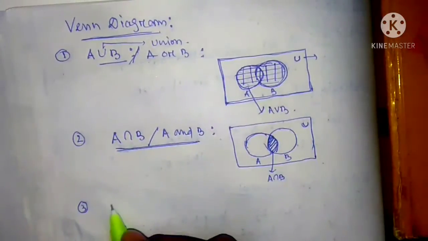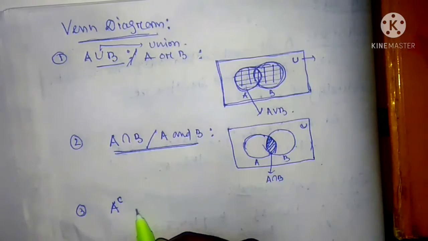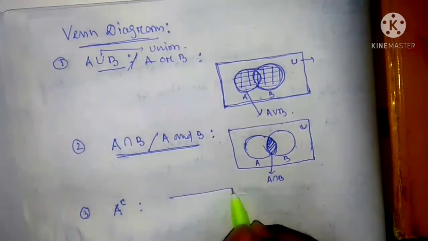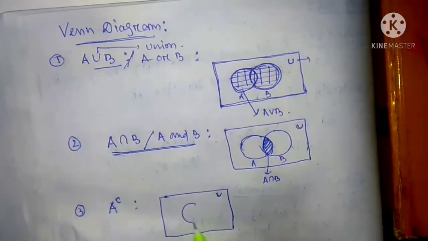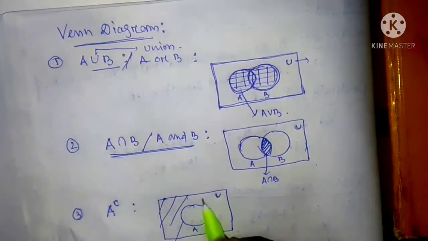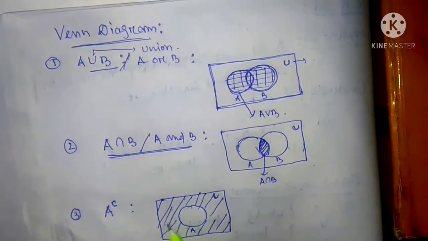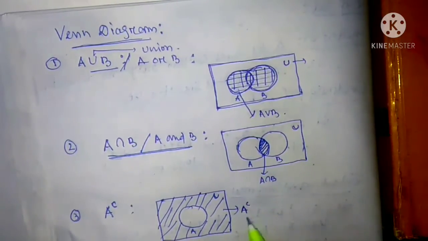Complement of an element is defined like that. Okay, define कैसे करते हैं इन वेन डायग्राम पर, ऐसे: this is the universal set, this is set A. So the complement of A is the full portion within the universal set, without set A. This is called the complement of A.